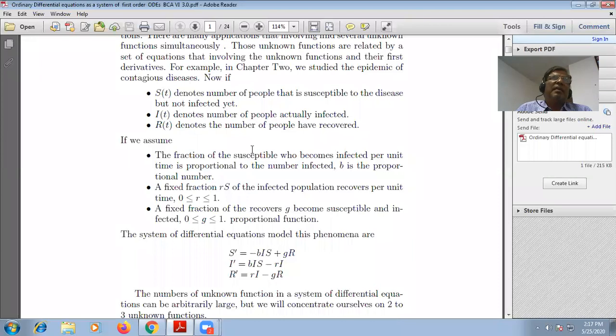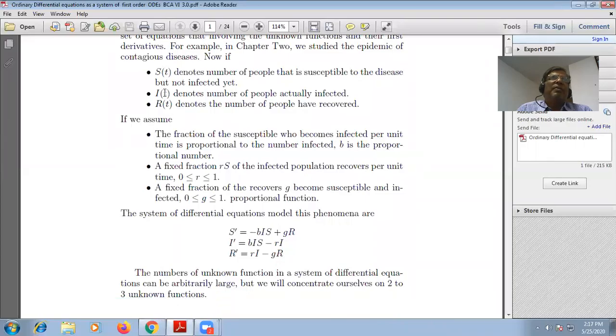Those who come to the quarantine centers, if their disease is detected, are sent for treatment and they recover. So I hope you have understood the meaning of S, I and R.